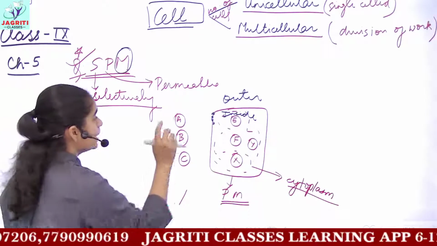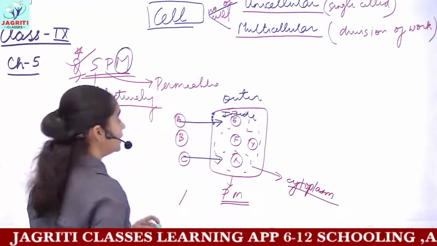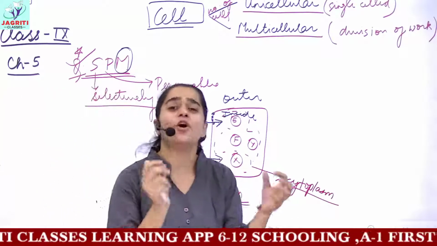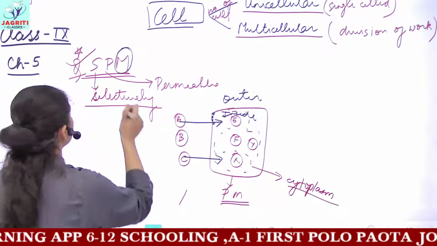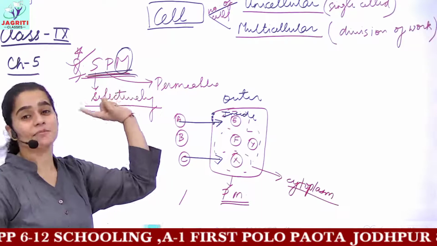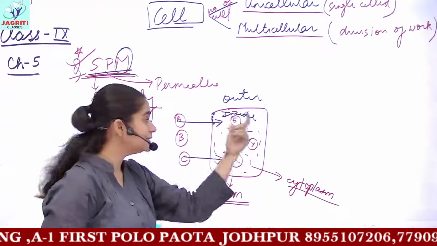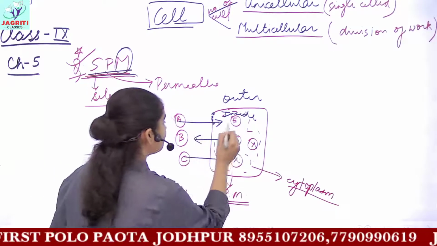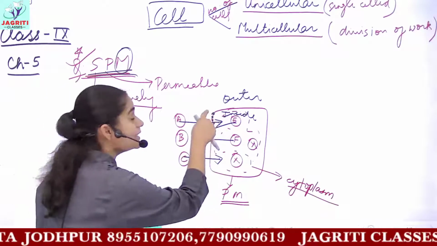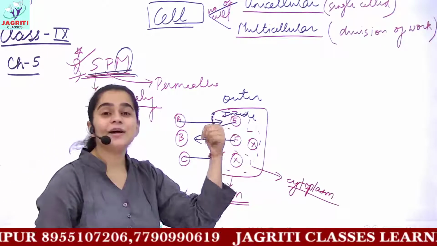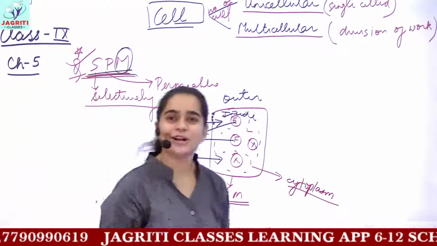So now, considering it allows A to move inside through it and it allows C, but because of size restriction or any other reason, we are not going into detail corresponding to your syllabus. We only have to understand the term semi-permeable or selectively permeable membrane. That is, it will allow A and C to move inside, and it would allow F and E to move outside. But due to size restriction, the pore size, the diameter of the hole present in the membrane, would be smaller compared to the size of B. So it would not allow B to pass through it.